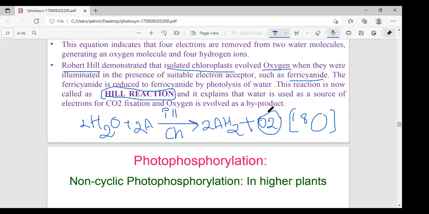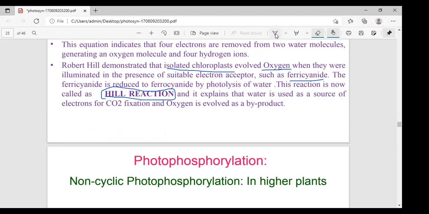During bacterial photosynthesis of sulfur bacteria, the hydrogen donor is hydrogen sulfide instead of water as in higher plants. I'll write the equation for that also. In bacteria the hydrogen donor is different: H2S, hydrogen sulfide.